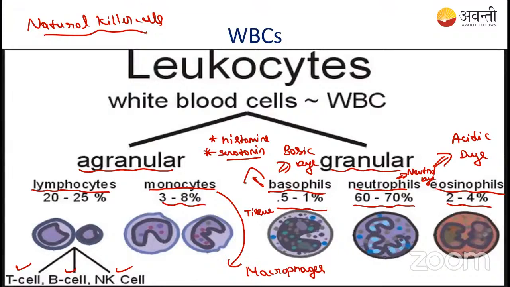What are the things you have to remember here? Agranular cells are the lymphocyte and the monocyte. In the lymphocyte, there are B lymphocyte, T lymphocyte, and the natural killer cells. And in the granular cells, basophil, neutrophil, and the eosinophil. These all the things you have to remember.